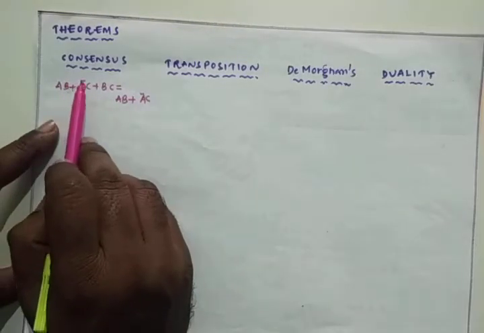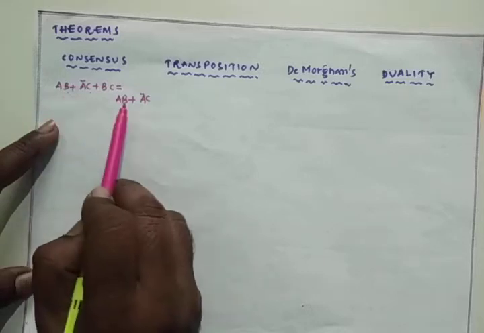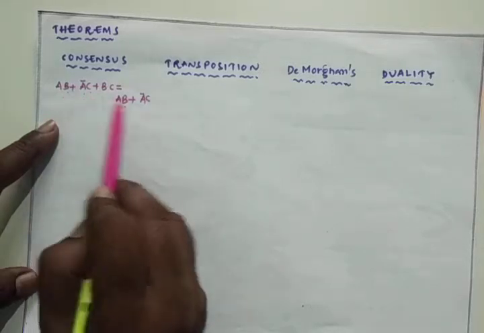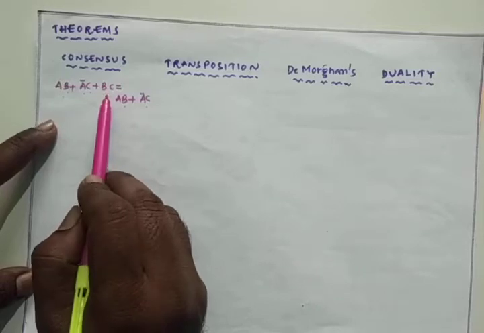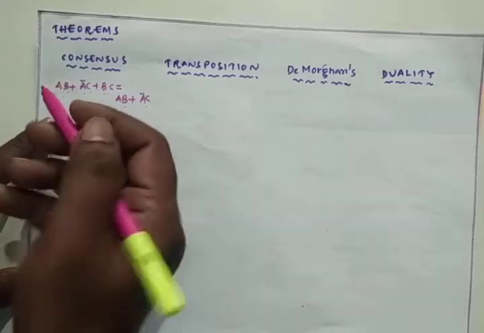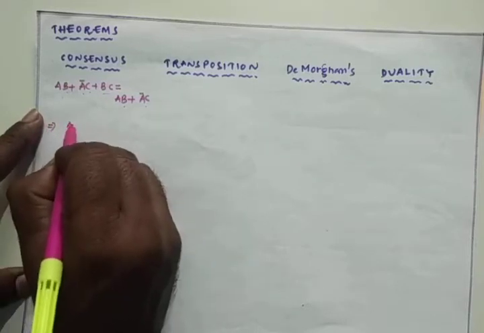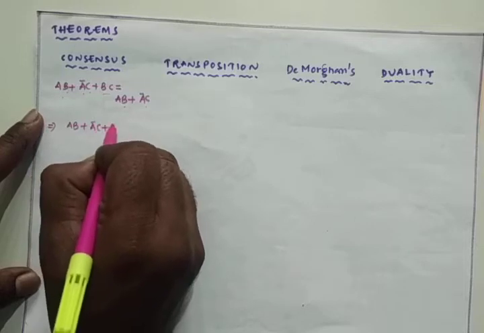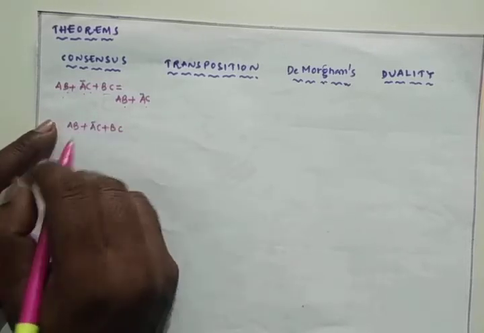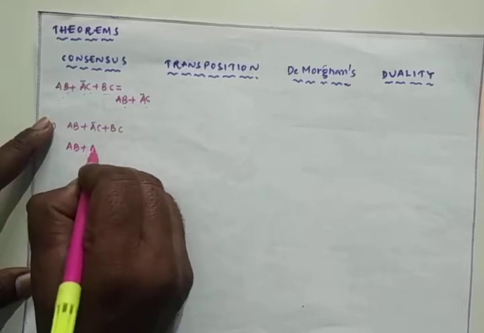In AB plus A bar C plus BC, AB we get the same, A bar C we also get the same. That means BC is completely removed. So take the LHS. LHS is AB plus A bar C plus BC.